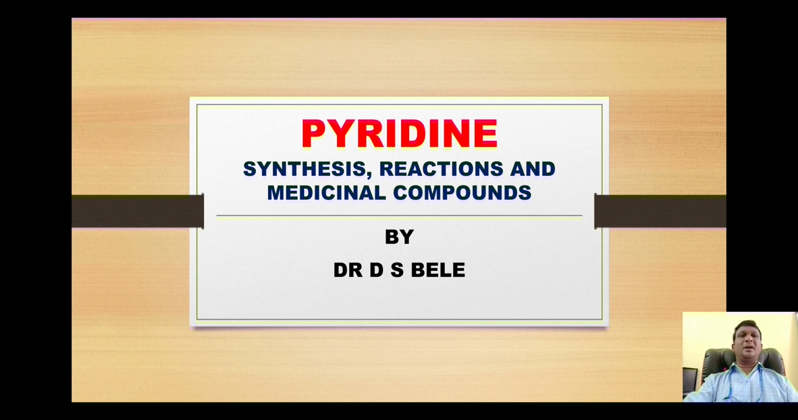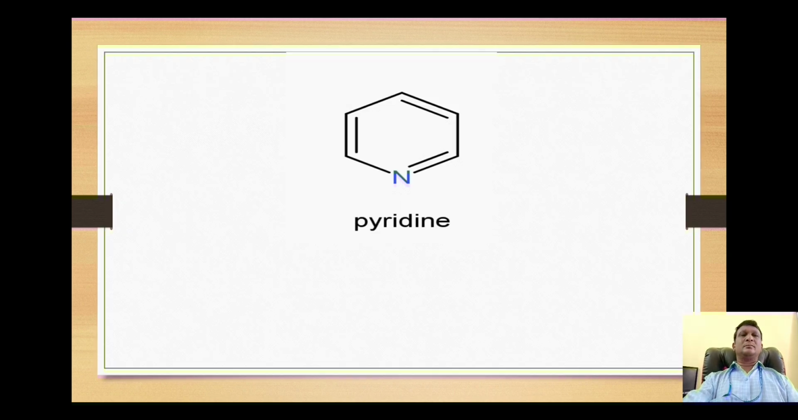Hello dear students, our today's topic is a very important heterocycle, pyridine. This is the structure of pyridine. It is a 6-member heterocyclic ring containing 5 carbons, 1, 2, 3, 4 and 5, attached with 5 hydrogens, and